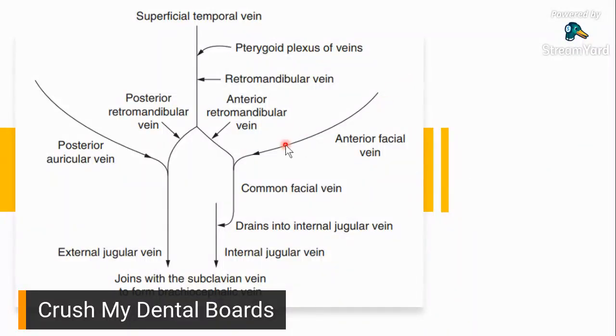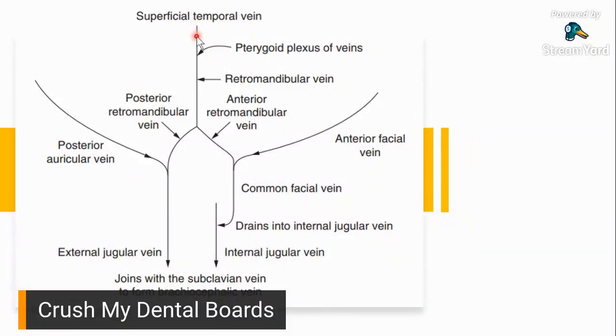Okay, so anterior facial vein, right here. Ito yung medyo babang area na siya. So you have your superficial temporal vein. Remember, dito may maxillary vein na kumonekta. Pterygoid plexus of veins connects to your maxillary vein.